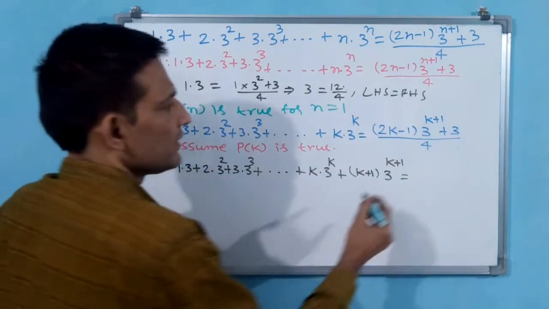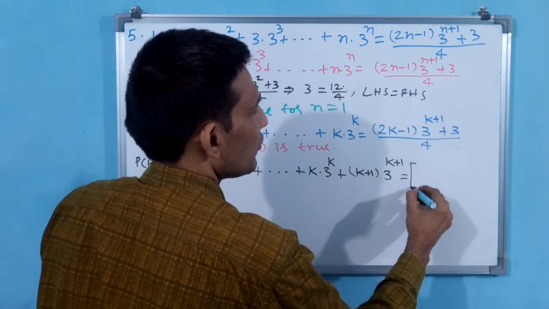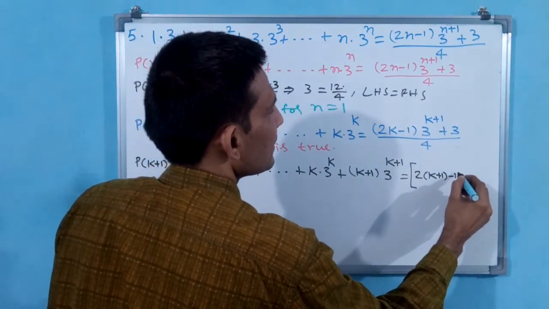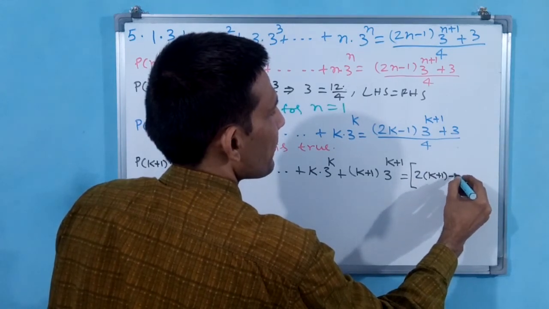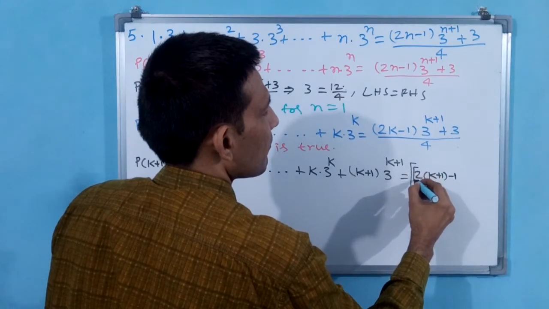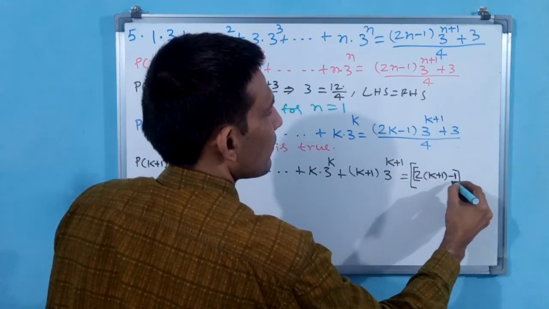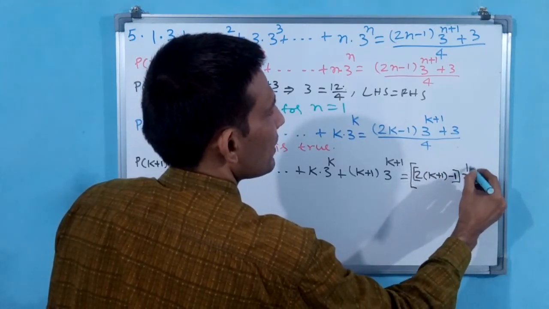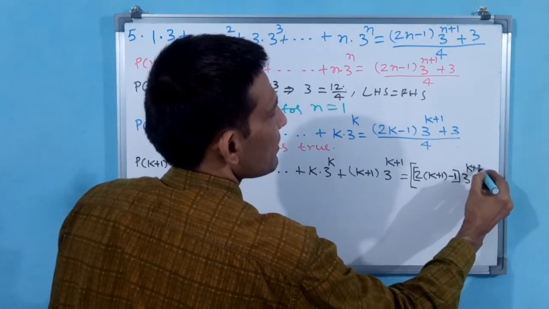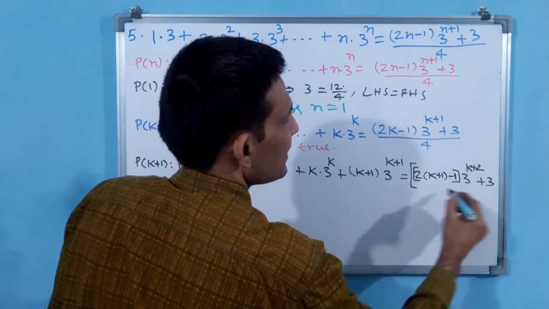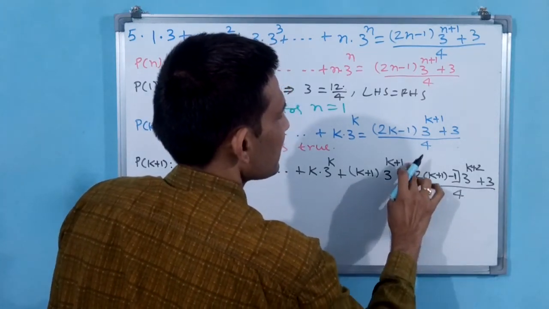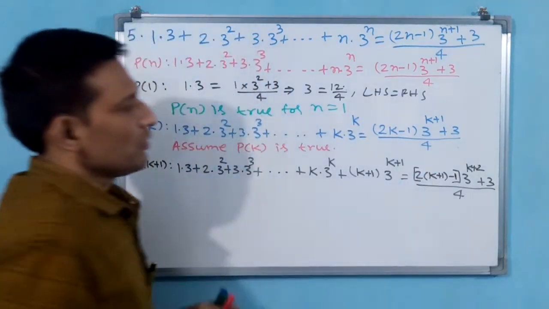First you write like this: 2 into k plus 1 minus 1, into 3 power k plus 1. Here you can write k plus 1 plus 1, k plus 2, plus 3 divided by 4. This bracket you don't require. You understand how I have written?